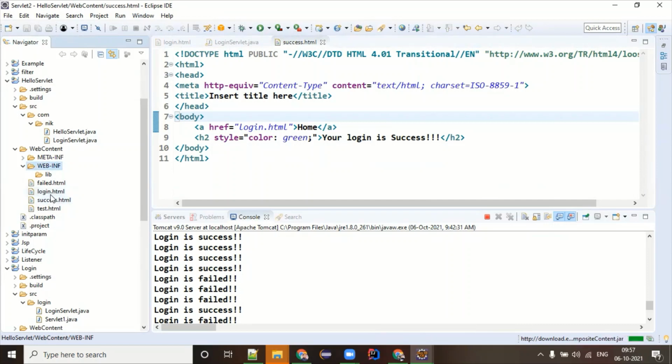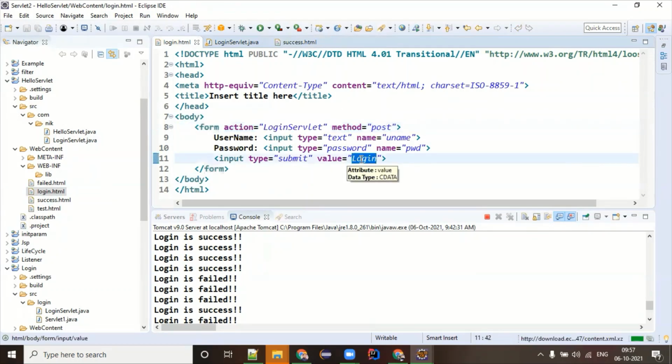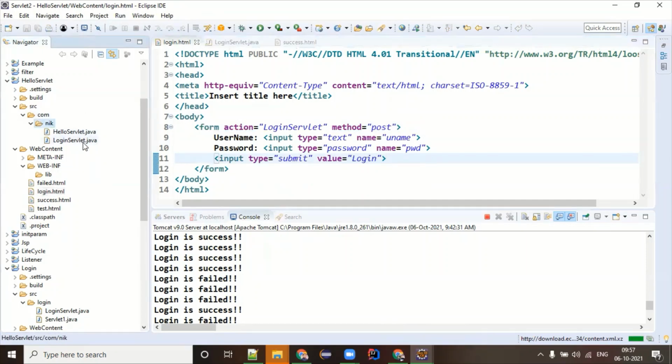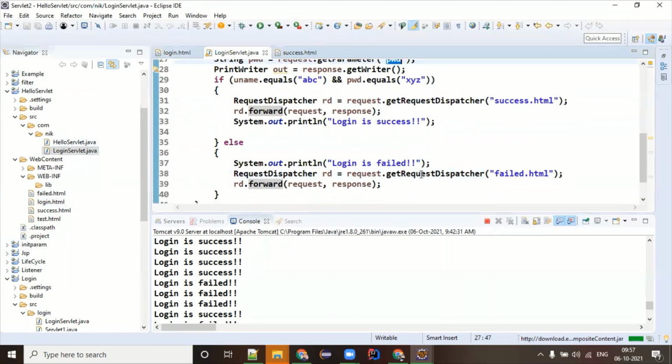What you require is just username, password, first name, last name. That's all. You just ask these four fields. Similar to login, just give a registration and create a registration servlet, just like the login servlet. Take all the values, first name, last name, username, password, and simply say your registration is success.